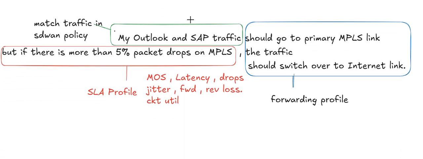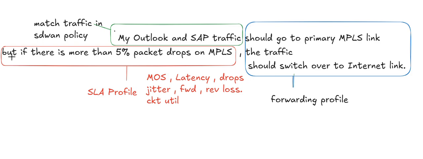So here I'm taking this same statement and I'm going to break it down into SD-WAN terms of Versa. So the statement is, my Outlook and SAP traffic should go to the primary MPLS link, but if there is more than 5% packet drops on MPLS, the traffic should switch over to the internet link. It's the same statement as last time. So here we are going to break these lines. The first one is my Outlook and SAP traffic.